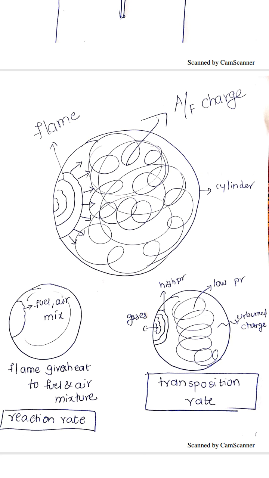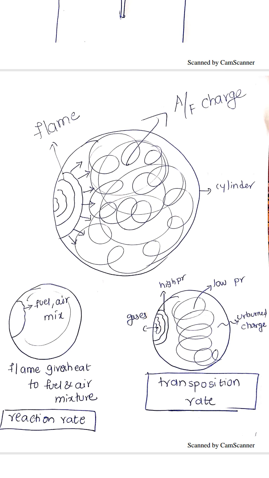Due to these pressure differences, high temperature gases move towards the unburned charge. Automatically the flame spreads to reach the unburned charge. This is called transposition rate, mainly based on pressure differences between unburnt gases and burnt gases.